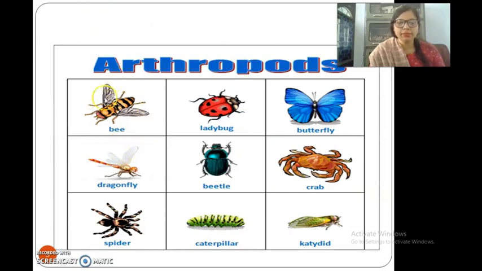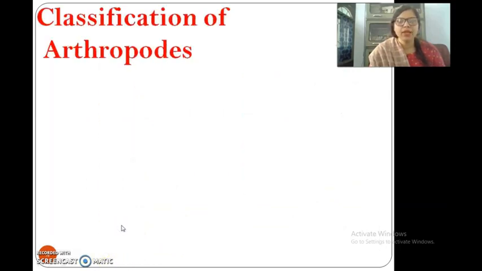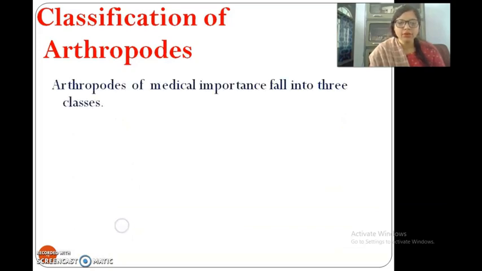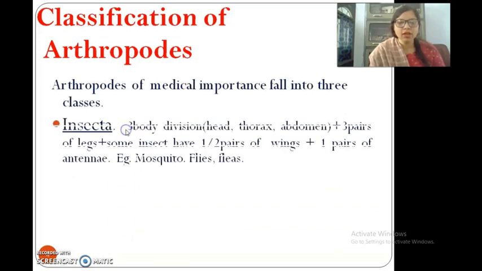So here are some examples of arthropods. First, bee, ladybug, butterfly, dragonfly, beetle, crab, spider, caterpillar, katydid. You all know this. Then classification of arthropods. There are three types of classification. First of all, insecta. What are insecta?